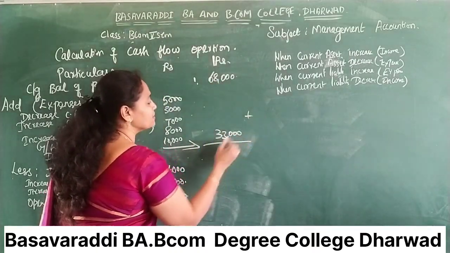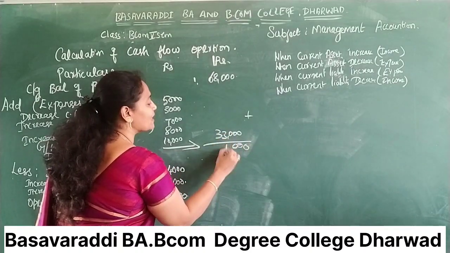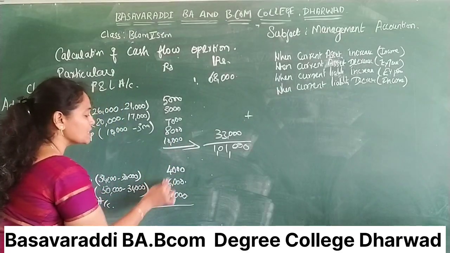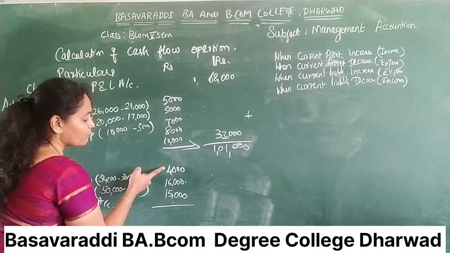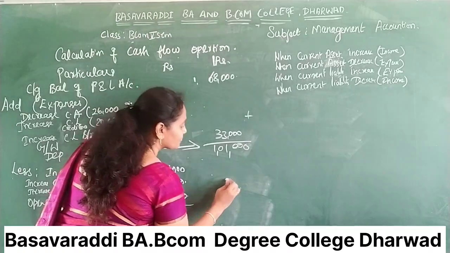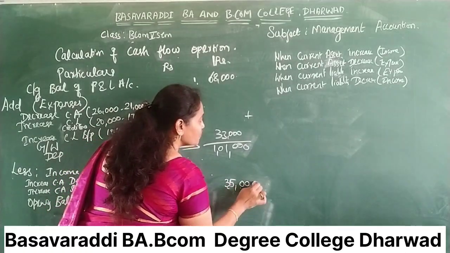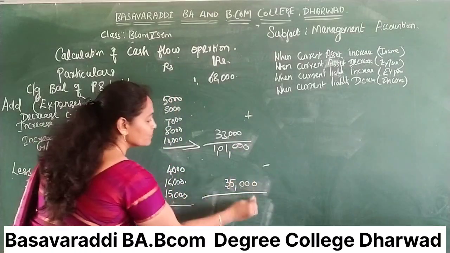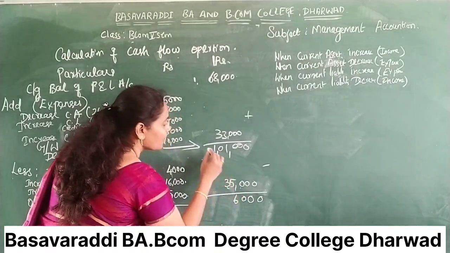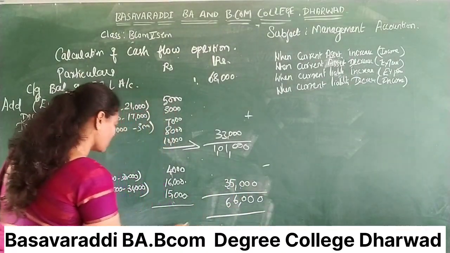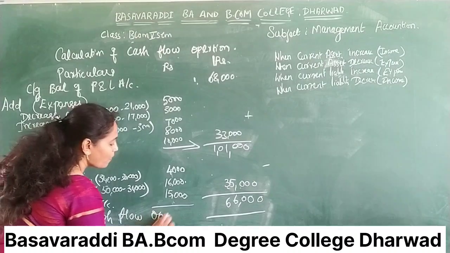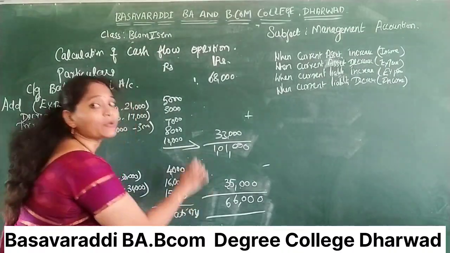These two you have added here. Now 1 lakh 1,000. Now we have to put all those things here. 20,000 plus 15,000, 35,000. These we have to deduct. So 66,000 we call the cash flow from operations. Yes.